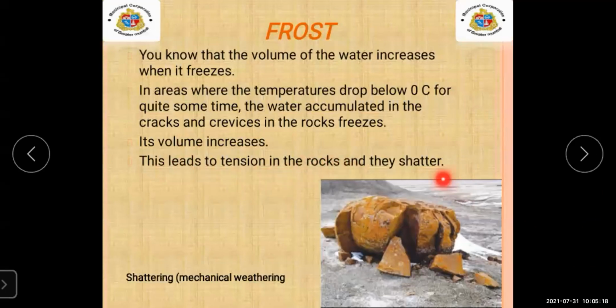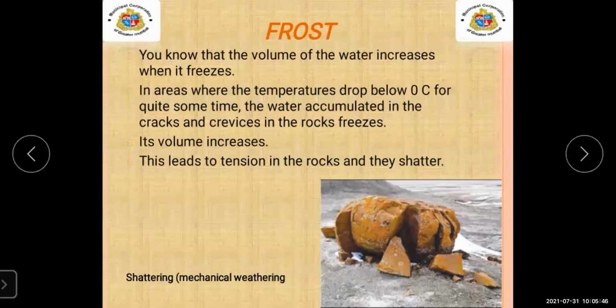Now with the image, we will learn how mechanical weathering occurs due to frost. What they have said here: the volume of the water increases when it freezes. When the temperature is 0 degrees Celsius, we can see there is snow over there, because the temperature has dropped down.